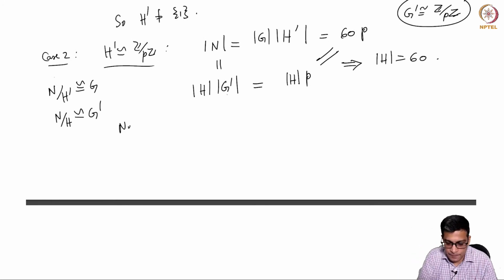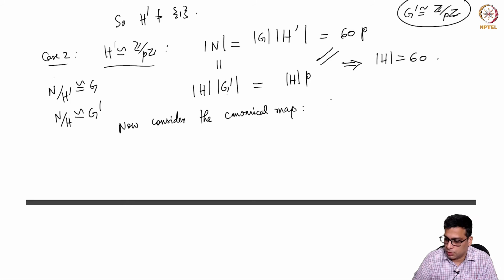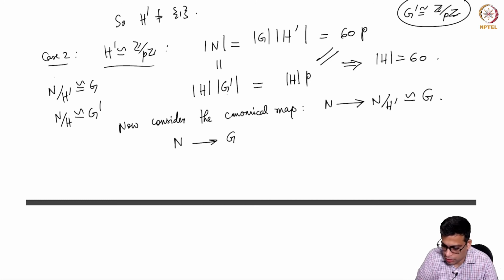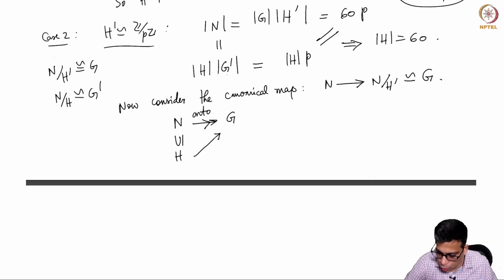So now consider the canonical map N going to N mod H prime, which is isomorphic to G. Right? So N mod H prime is isomorphic to G. So we have N going to G. This is surjective, right? Let me write as onto. And now we have a subgroup H here. And this goes to this. Okay. So this is psi. And this is psi restricted to H.